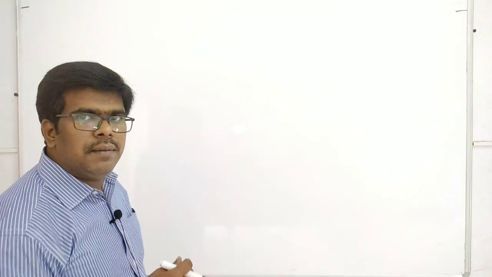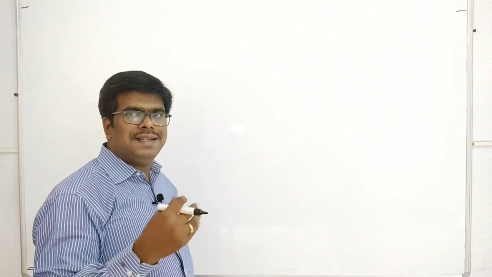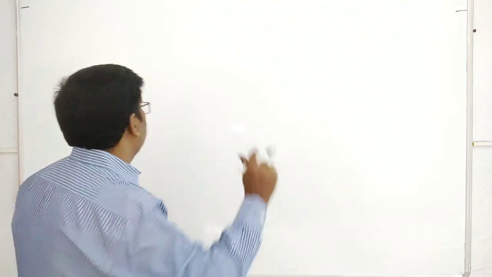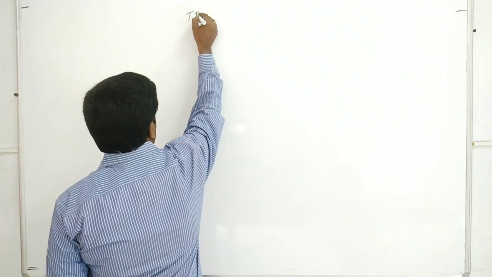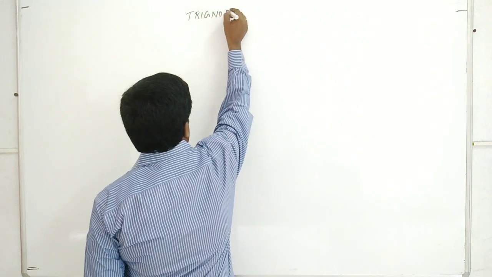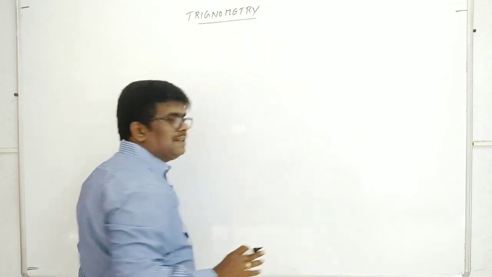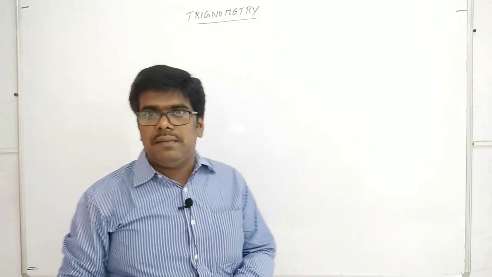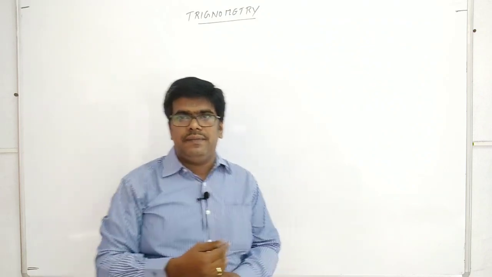Now we are going to start the next very important concept needed in physics, a topic you learned in lower standards also, that is trigonometry. It gives the relation between the side lengths of the triangle as well as the angles.